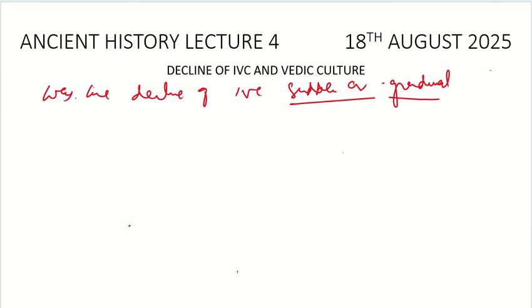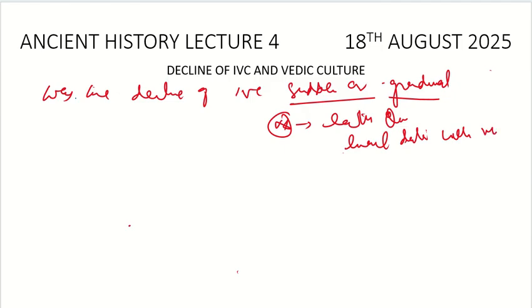Some may say it was sudden. Why? Because the Indus Valley civilization zone comes under the earthquake zones. So maybe earthquakes may have hit this region and destroyed the full civilization. Could be the reason, chances are there, but we don't have the exact data with respect to that.